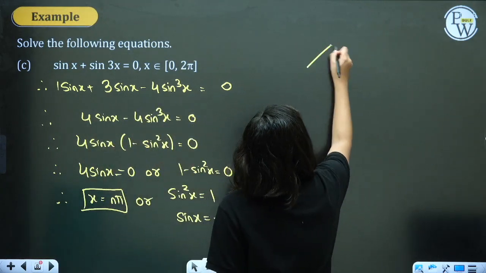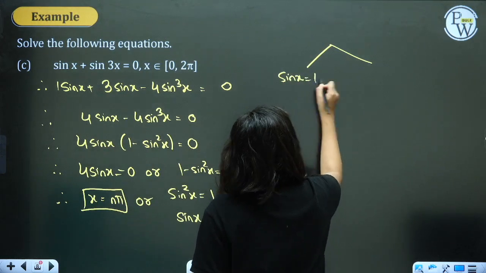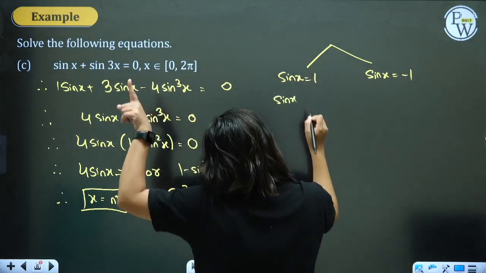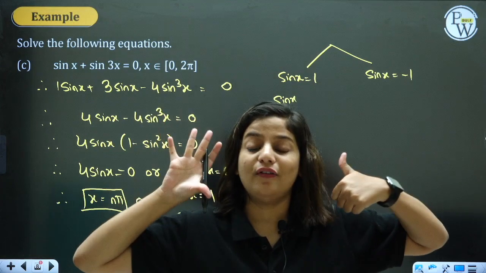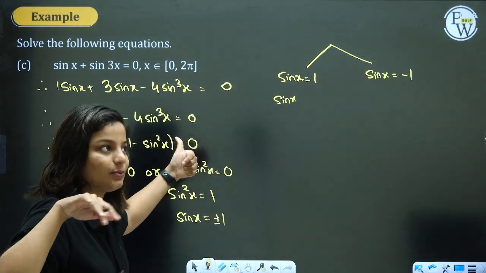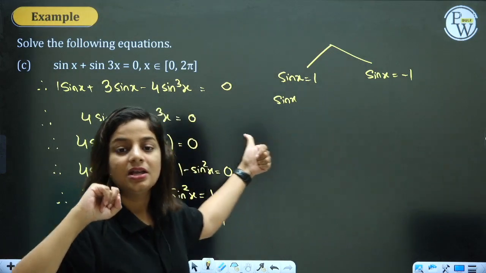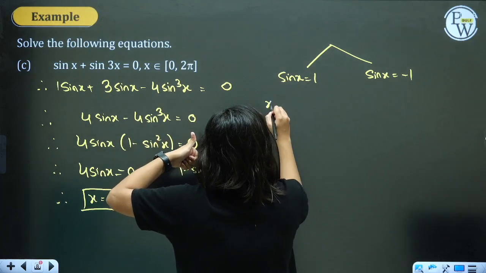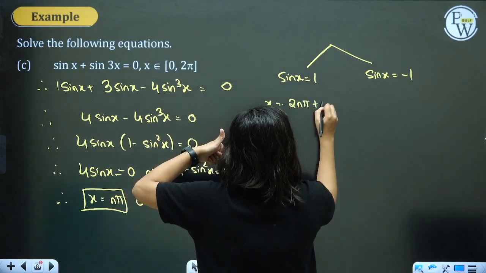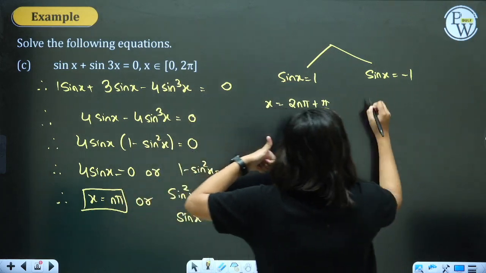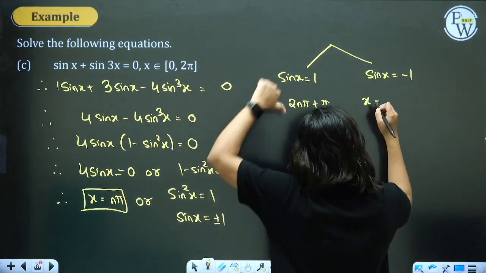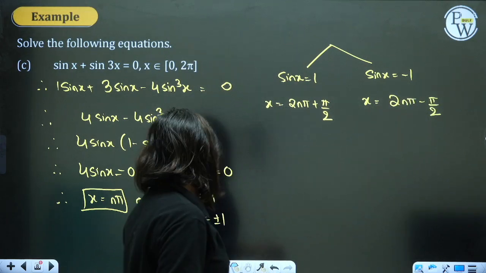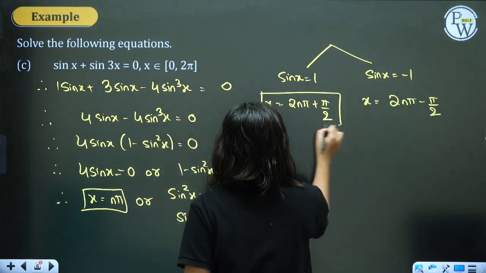Anyways, so that means we are getting two values. Sin x is equal to plus 1 and sin x is equal to minus 1. Refer to the 6 formulas at the beginning of the class. When is sin x equal to plus 1? I guess that this was your third formula. Sin x is equal to plus 1 on positive y-axis, that is when x is 2n pi plus pi by 2. And sin x is minus 1, the fourth formula, on negative y-axis, that is 2n pi minus pi by 2.